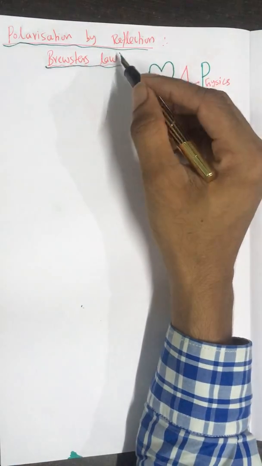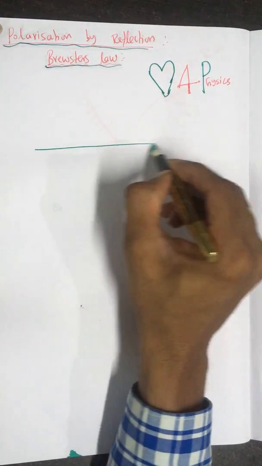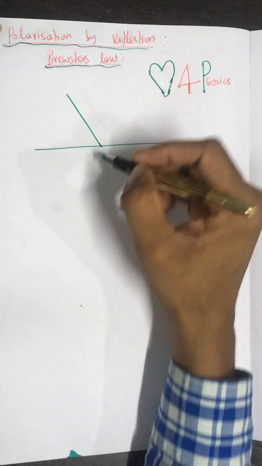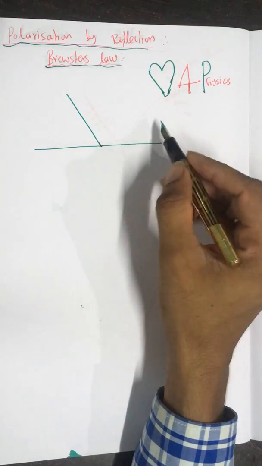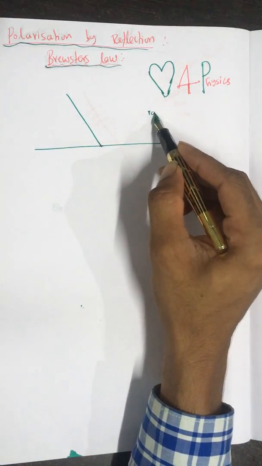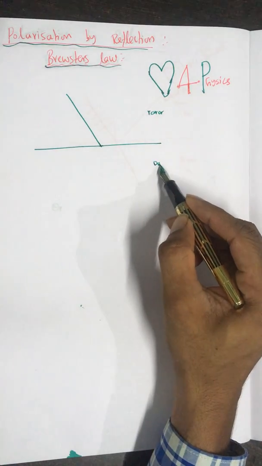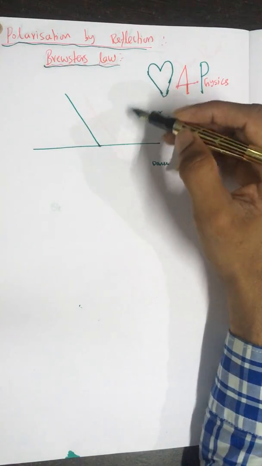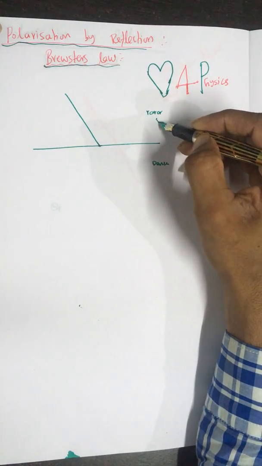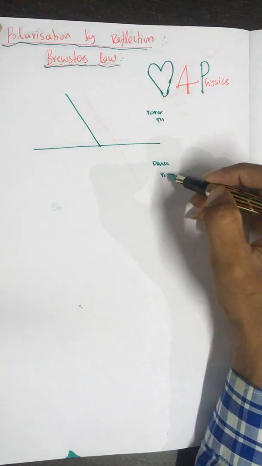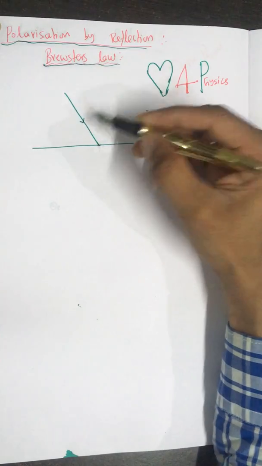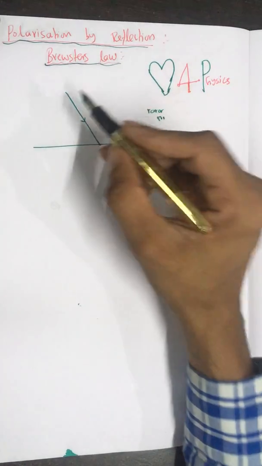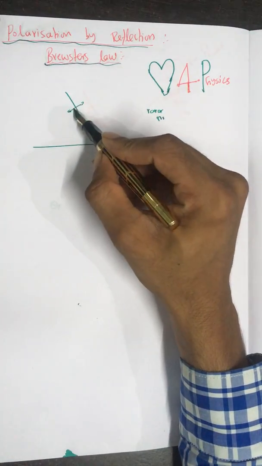It is a phenomenon in which light is incident on a certain medium from another medium. This is a rarer medium, for example, and this is a denser medium, and the light will get reflected to the same medium. This has refractive index n1 and this has refractive index n2, and this is unpolarized light which has vibration in all the directions.